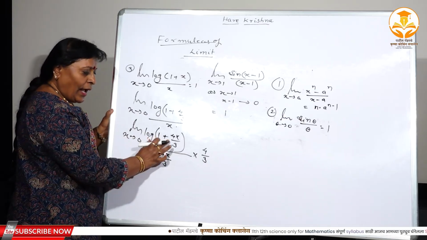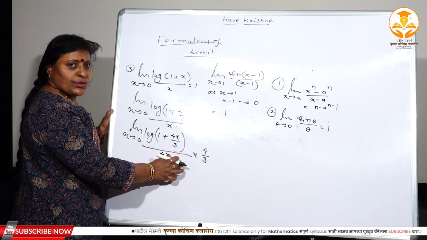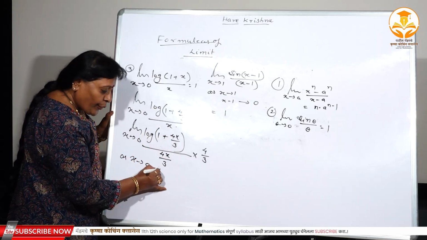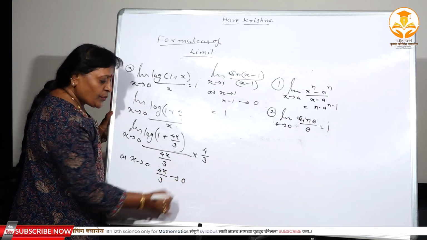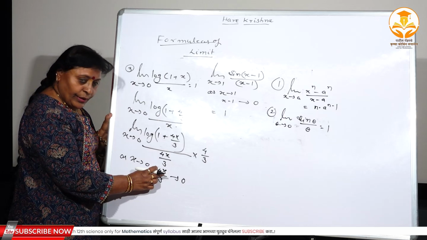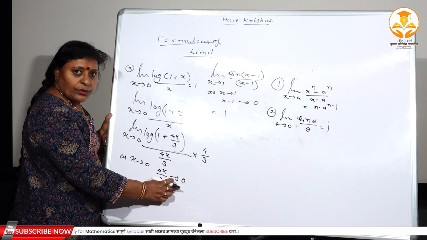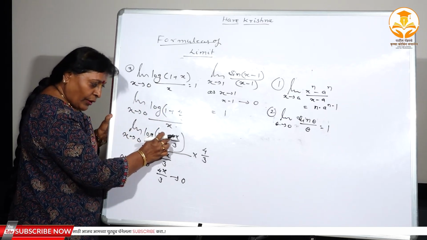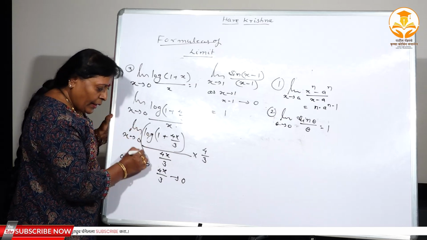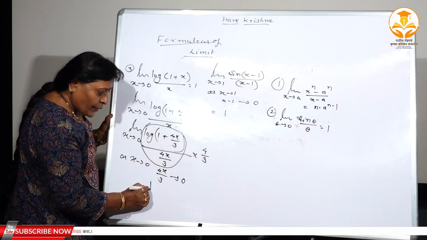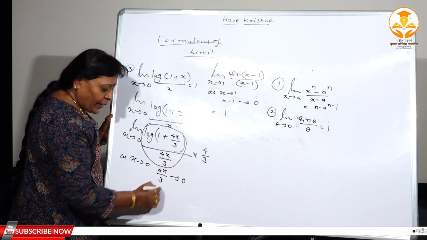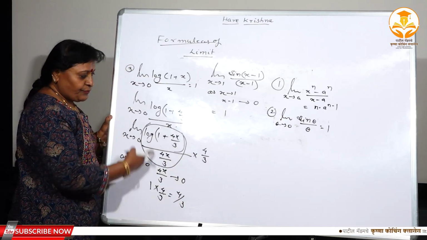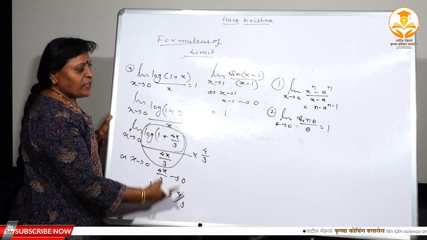Now what do we have to check? This angle must be approaching towards 0. Isn't it? So if we see, as x tends to 0, 4x divided by 3 also approaches towards 0. Because if you substitute 0 here, this approaches 0. Now, the conditions of this theorem: 1 is strictly there, and whatever the term added is repeated in the denominator. Therefore, the limit of this function is equal to 1. And this is a constant term, and the limit of a constant is the constant itself. Therefore, what is the result of this limit? That is 4 by 3.